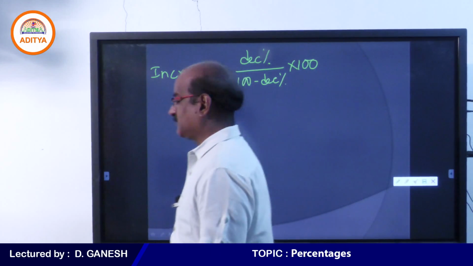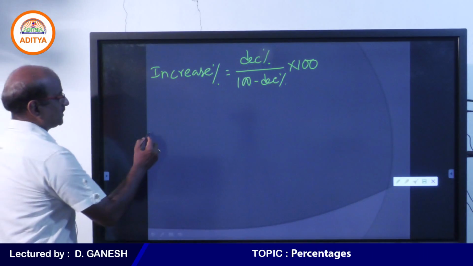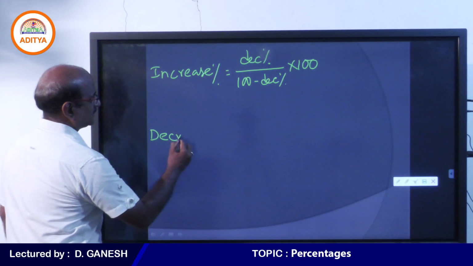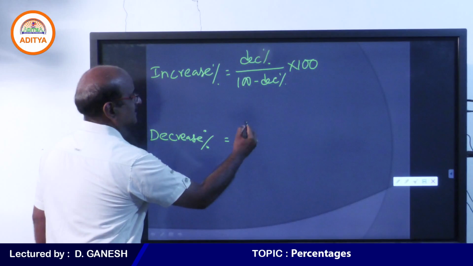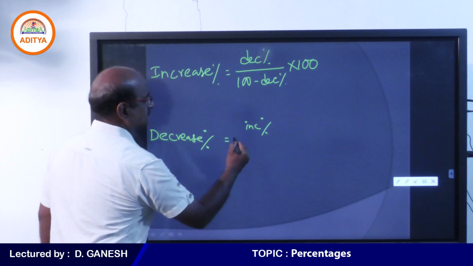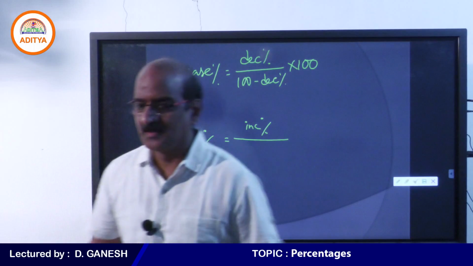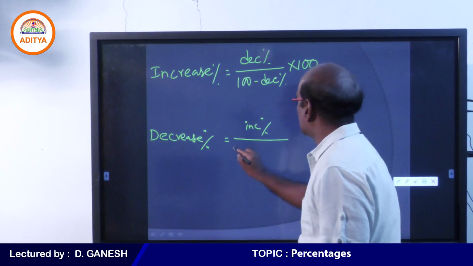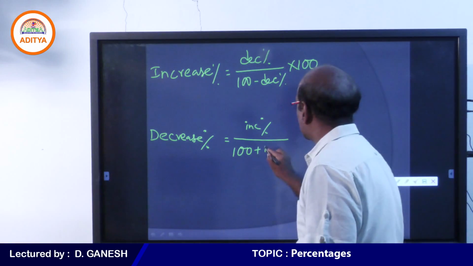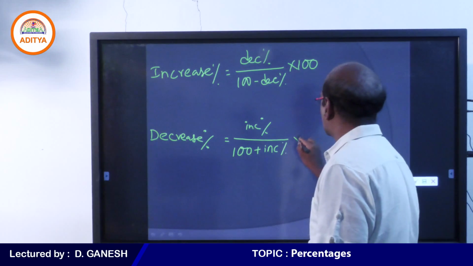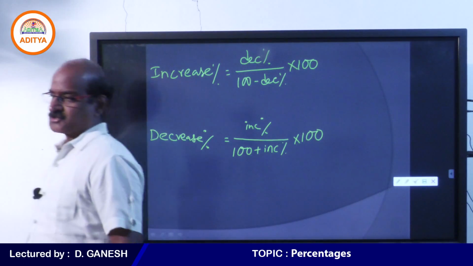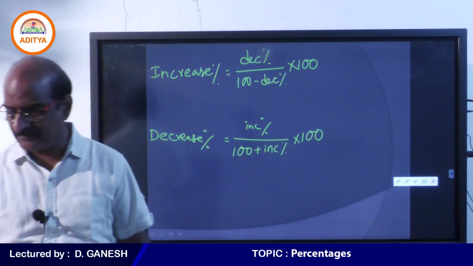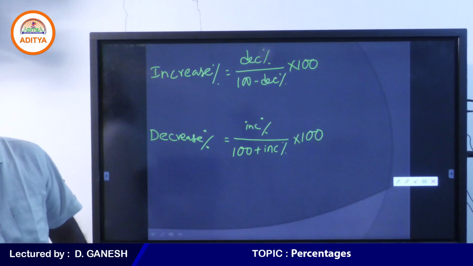And another formula you need to note down. The second formula: percentage decrease is equal to percentage increase by 100 plus percentage increase into 100. So these are two important formulas we will be using. Now let us see when we will be using these formulas.